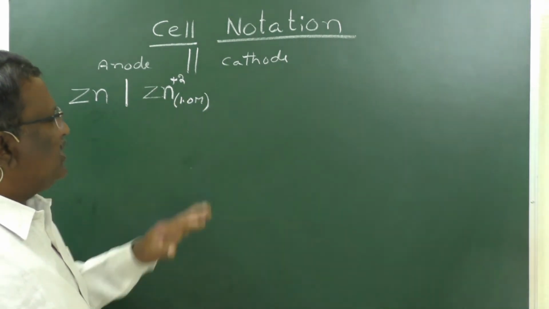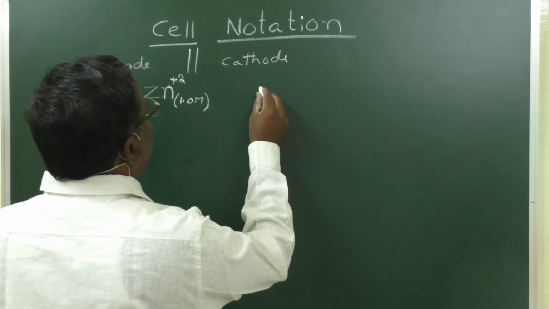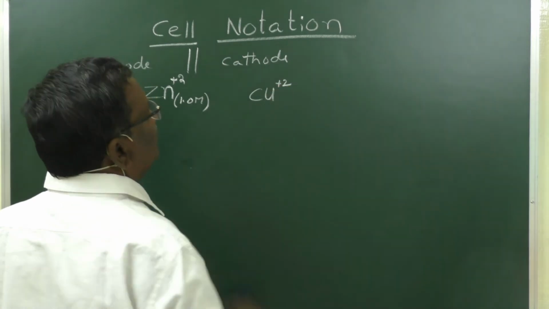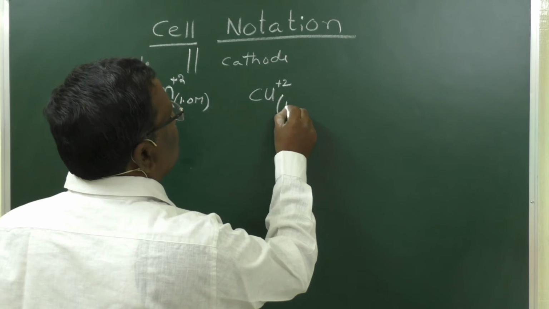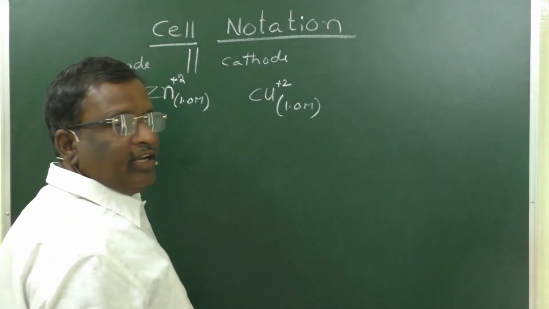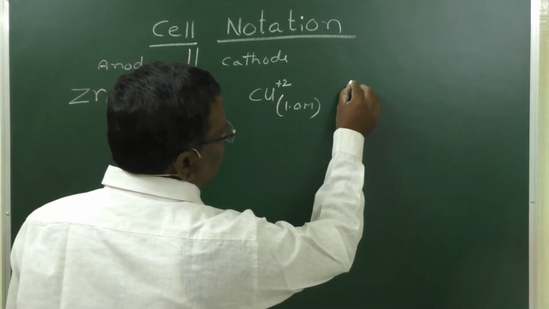Then we have to represent the cathode. While representing the cathode, first the electrolyte should be represented with its symbol, and its concentration should also be mentioned. It may be the same concentration as the anode or it may be different. Then we have to represent its electrode.